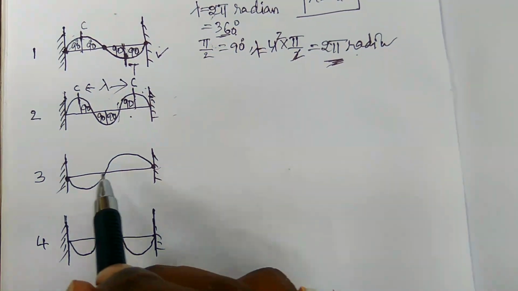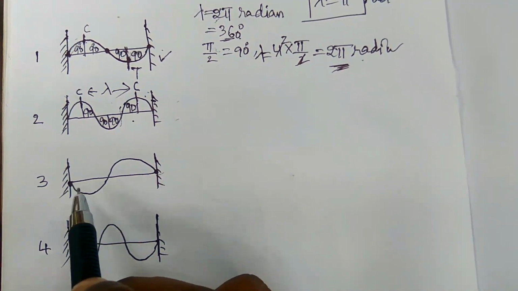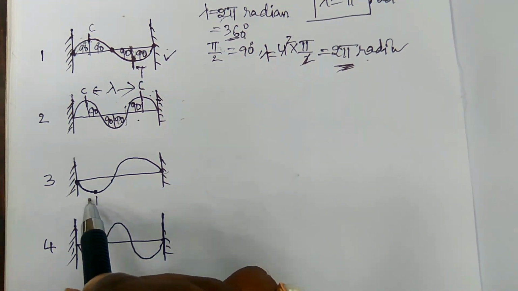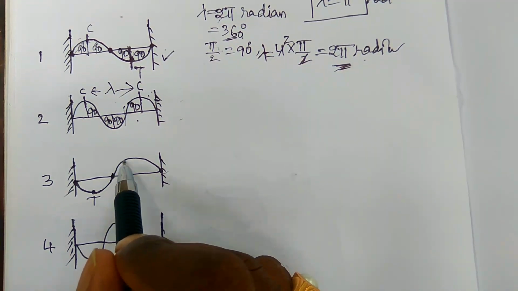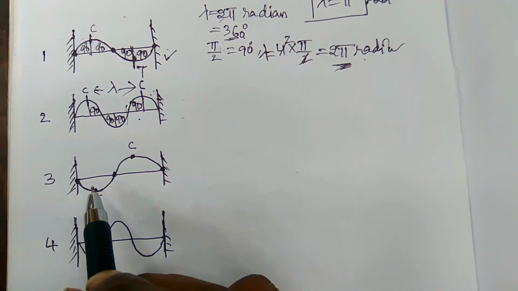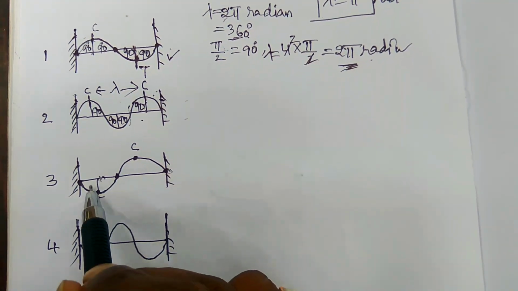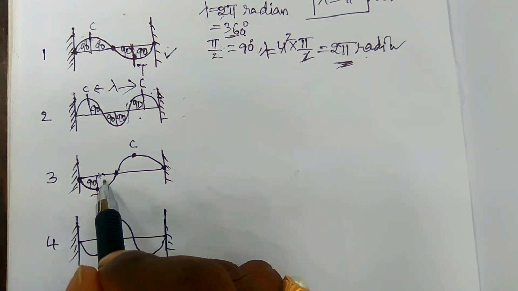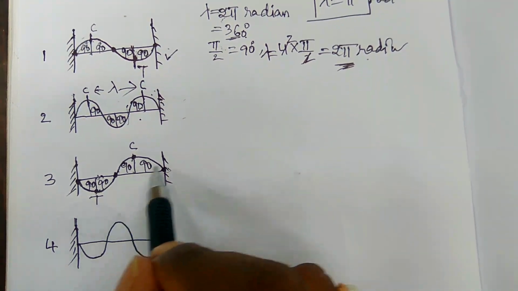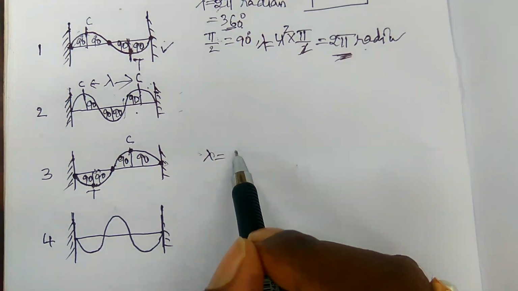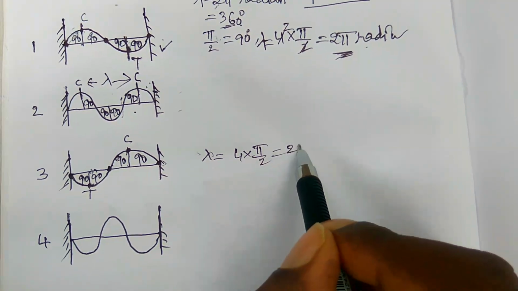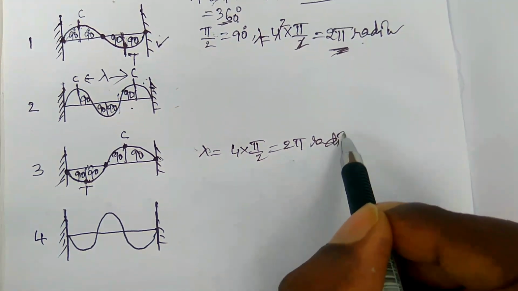Is it clear? So coming to this wave, this is the starting point, it is the crest, the trough point. It will reach the mean position, and it will reach the highest position. This is the crest point, this is the mean position. So here the particle travels 90 degrees from this to this point, 90 degrees from this to this point, 90 degrees and 90 degrees. There are four 90s. The wavelength lambda should be how much? 4 into pi by 2, it is equal to 2 pi radian, right?